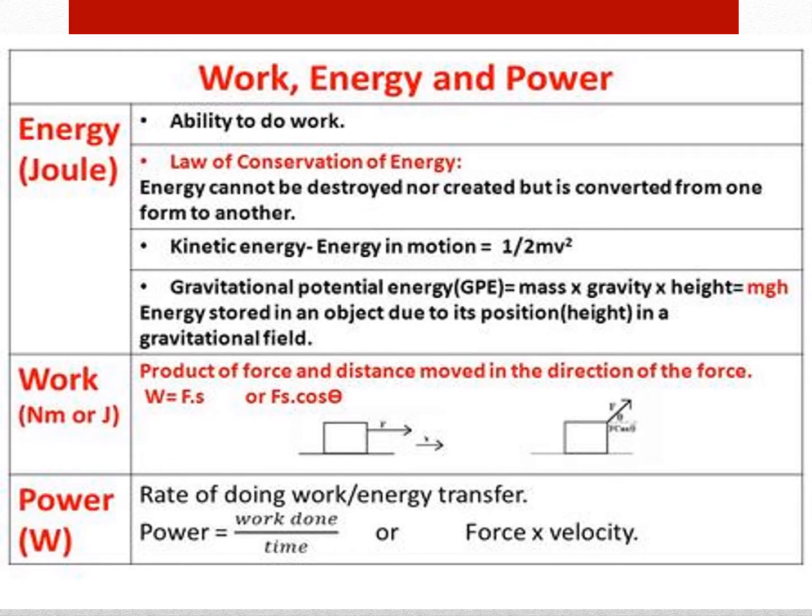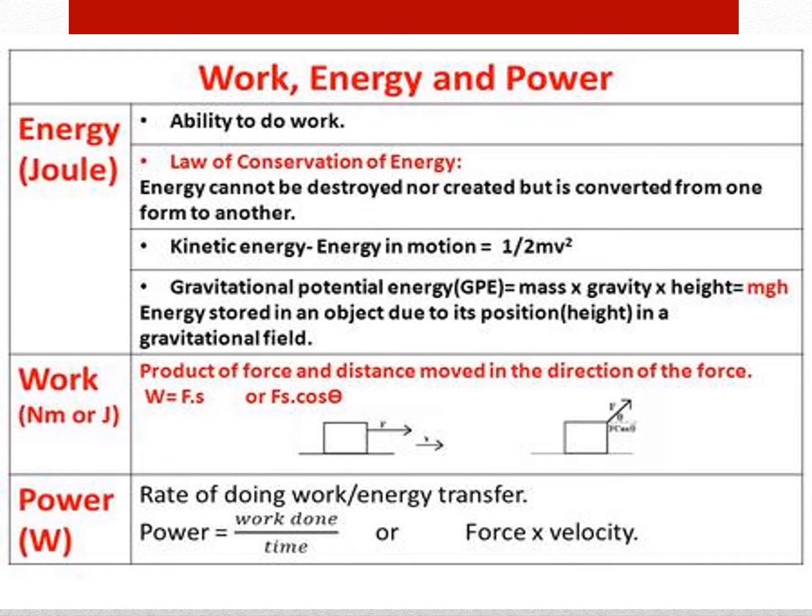Kinetic energy is expressed as half mv squared. Next, gravitational potential energy is mgh, that is mass into gravity into height. This energy is stored in an object due to its position in a gravitational field.